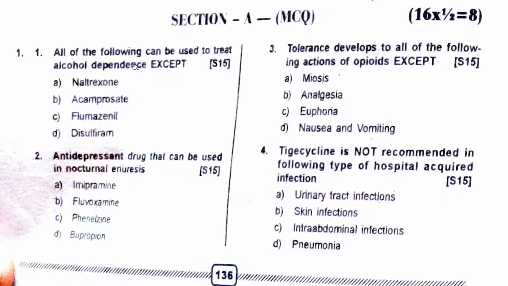Again, to treat alcohol dependence, what can we use? Disulfiram, yes. Naltrexone, yes. Acamprosate, yes. Flumazenil, no. Flumazenil is an antidote for BZD. It has no role with alcohol dependence.